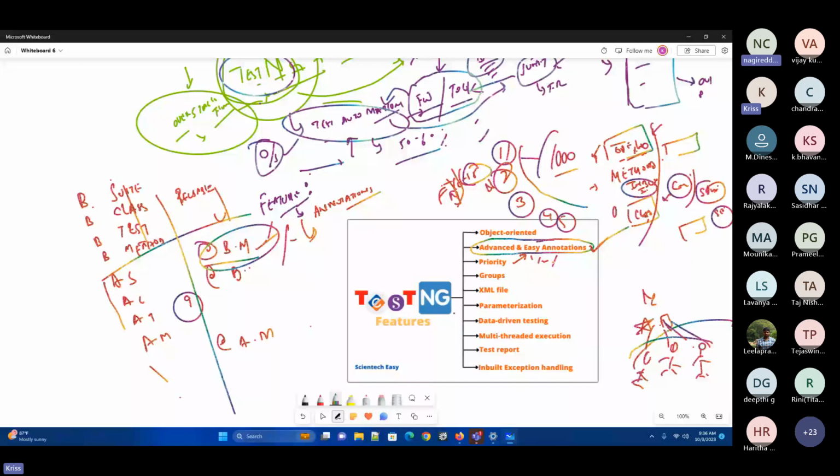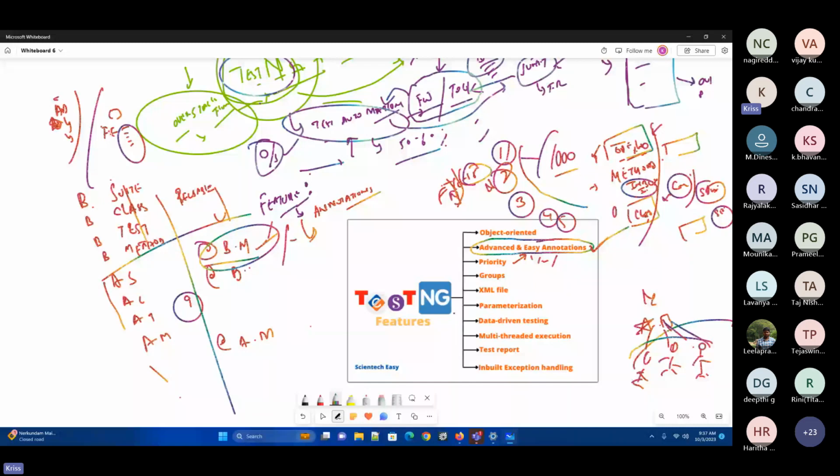Execution control is one of the most important things: which test case needs to be executed first, and which second. Just imagine there is one application with a back office, or admin side, that needs to be executed first, and then we need to execute the front end. The admin side prepares certain records, and based upon those records, you need to execute in the front end, right?